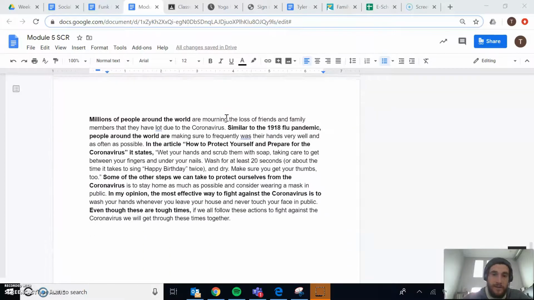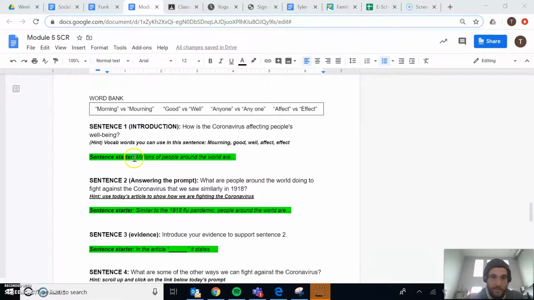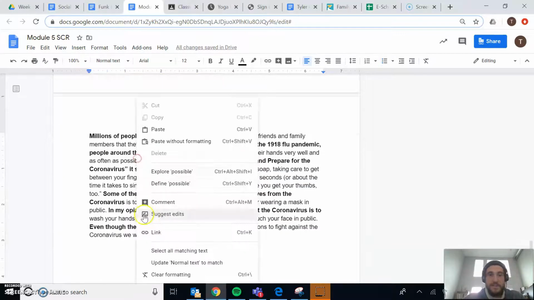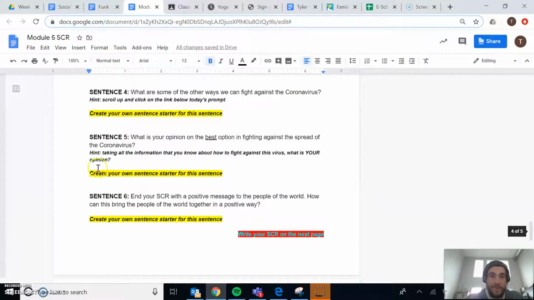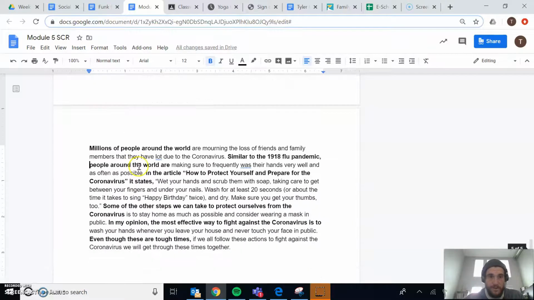Now, what I have here is my sample writing. So this is going to be my exemplar that I created. In bold here, you will see that I have begun every single one of my sentences with the sentence starter that I have provided in the prompt. And then you'll see sentence starters where I need to create my own. So, again, this is the sentence starter right here. Millions of people around the world are. That is in bold. I'm including that in my very first sentence.